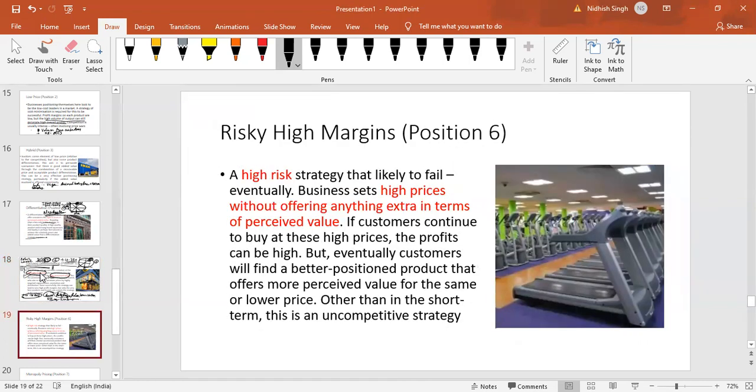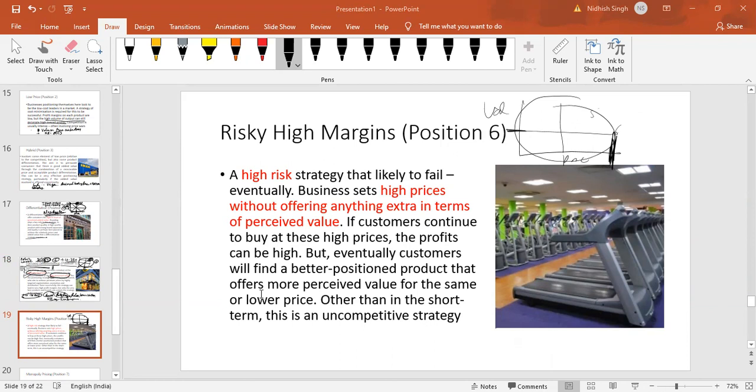Now, risk, high margins, position 6. This is really a disastrous price-value combination. So we have reached until 5. This is 6. Price highest, value average. Can you sustain there? Not really. Very difficult to survive. Yeah, it is doomed to fail.